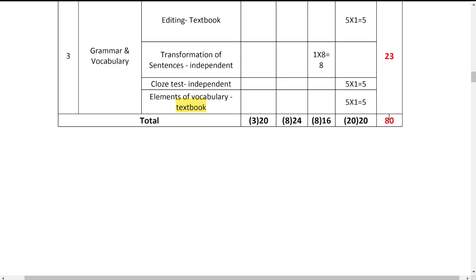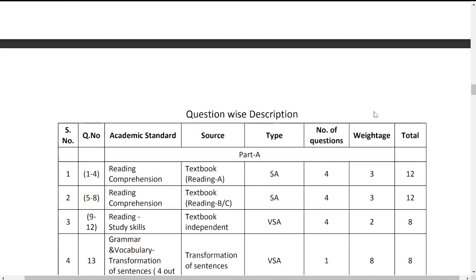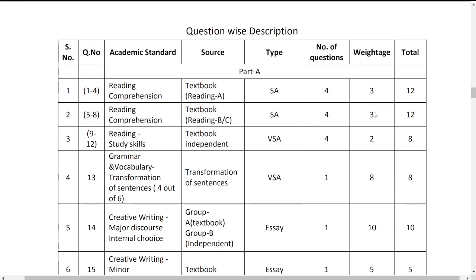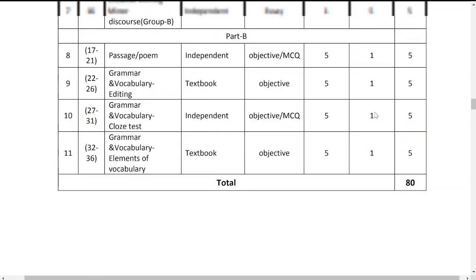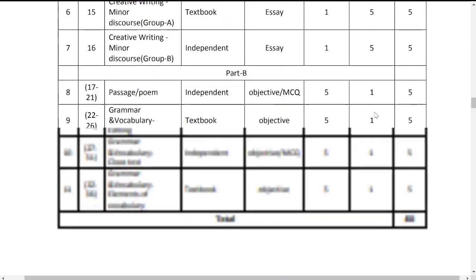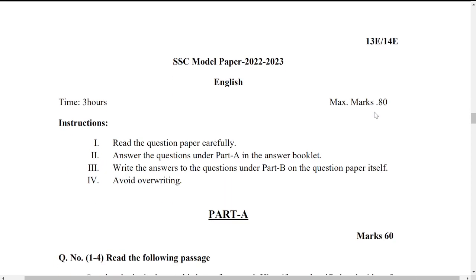So altogether you are going to carry 80 marks in your written examination, and 20 marks you will see in your internal section. So let us once see the question paper that is given. It is the same one we have just discussed before. Let us once look at the question paper. This is the model question paper you are going to get.